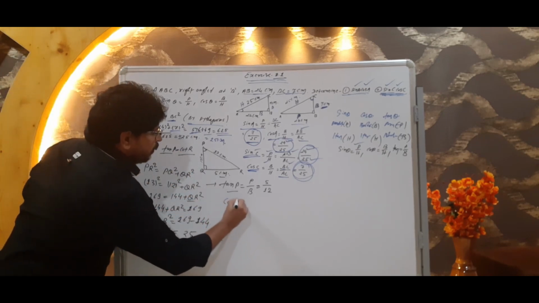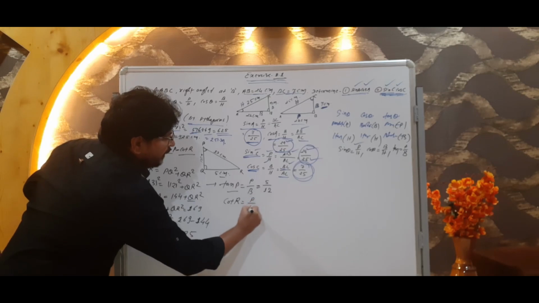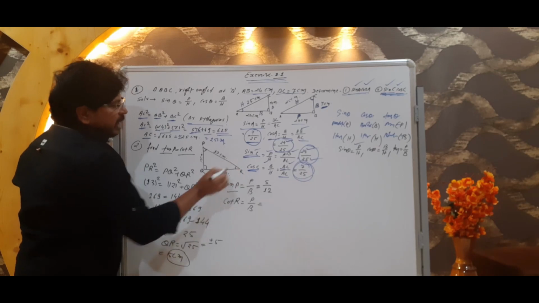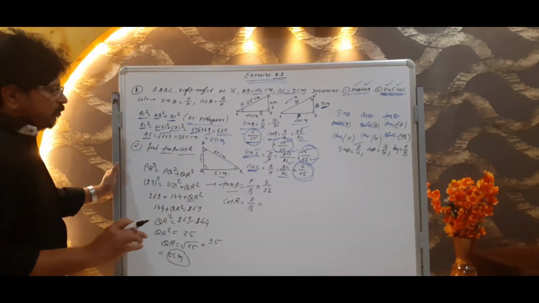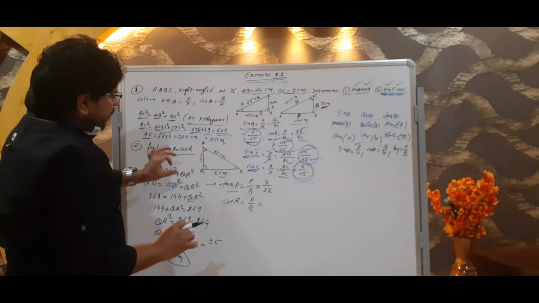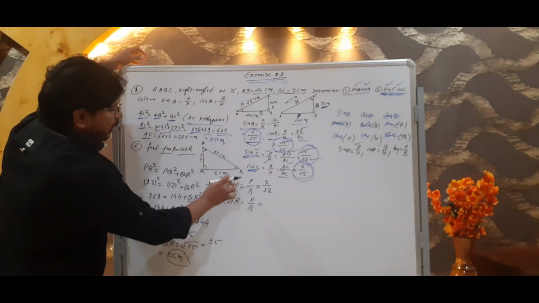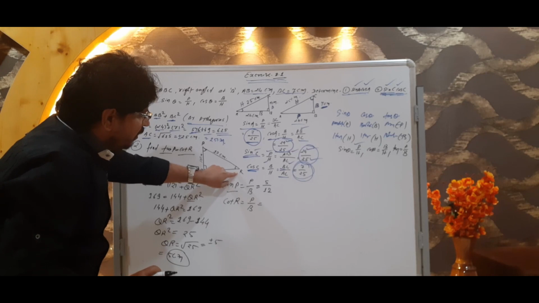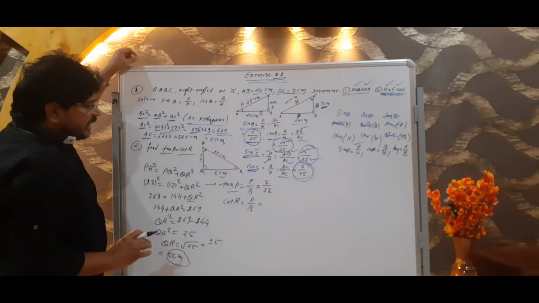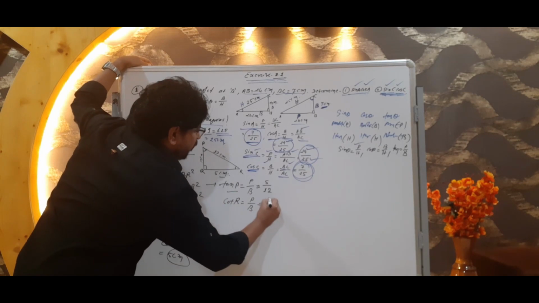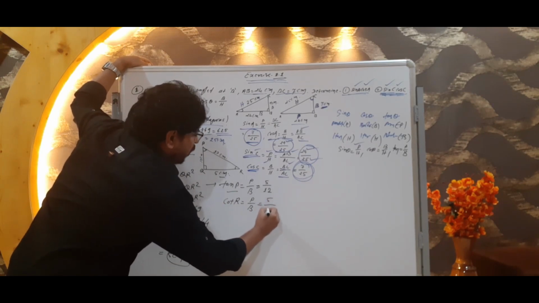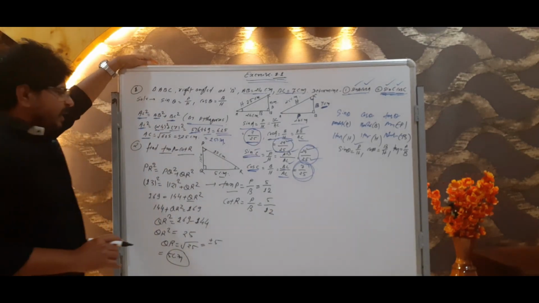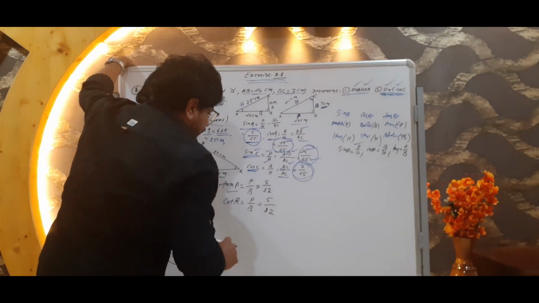Okay, now next we have to find out cot R. Cot R also perpendicular upon base? Now we are going to discuss reference to this angle. As per the reference angle R, its perpendicular would be 5 as well as base would be 12. Perpendicular would be 5 and base would be 12. Okay?